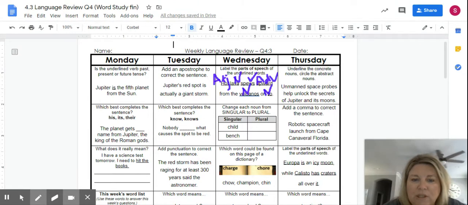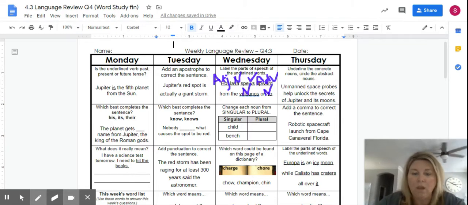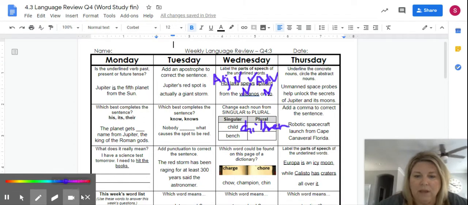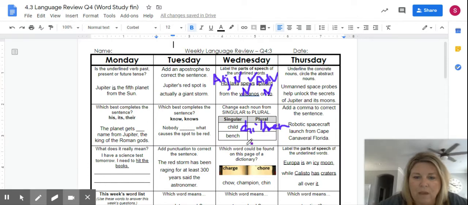All right, the second one, change each noun from singular to plural. Okay, so we have child. So child is singular. It's one child. So if we have more than one child, then we say that is children. Okay. And bench. If we have more than one bench, we have benches.